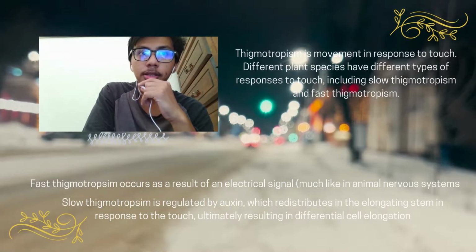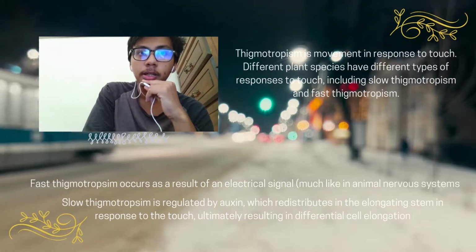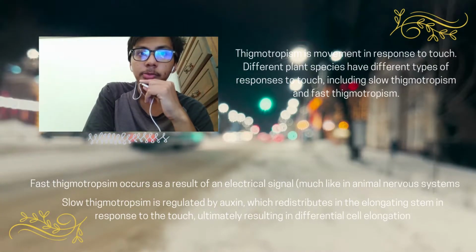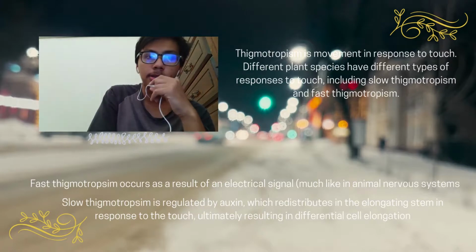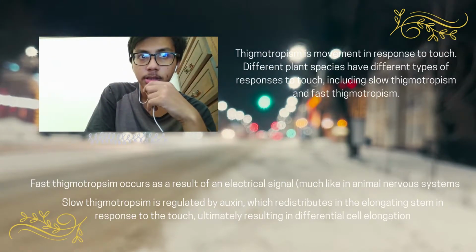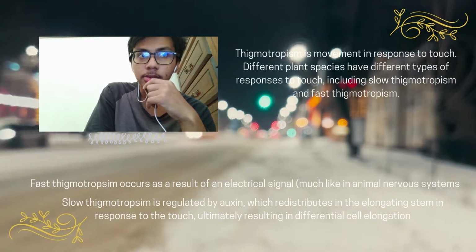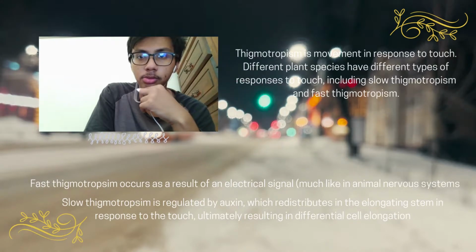The slow tropism is regulated by auxin, which redistributes in the elongating stem in response to the touch, ultimately resulting in differential cell elongation, much like the role auxin plays in phototropism.